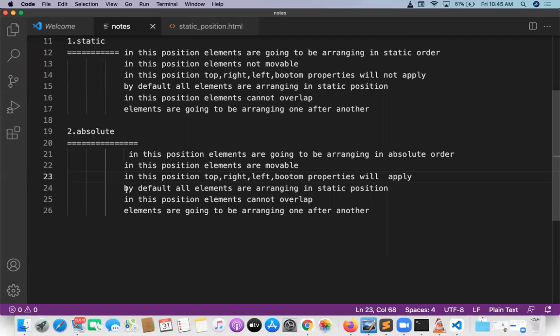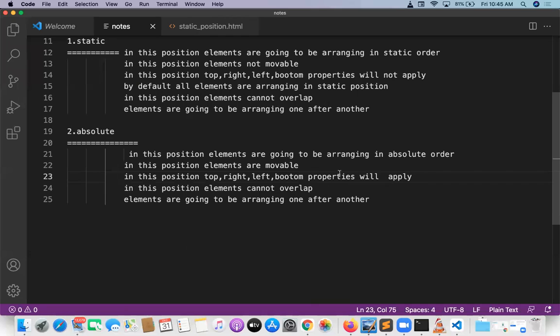By default, all elements are in static position, we know that. In the absolute position, elements can overlap. Instead of elements being arranged one after another, you can place one on top of another. This is called absolute position. Absolute position is completely different; it is the reverse of the static position.